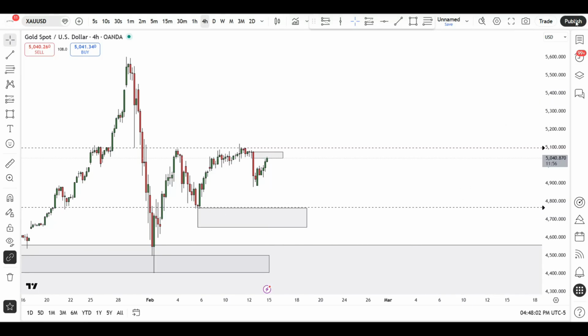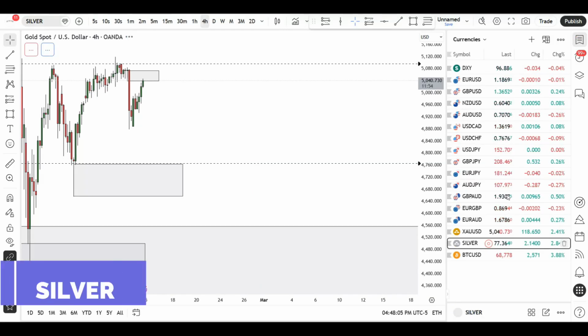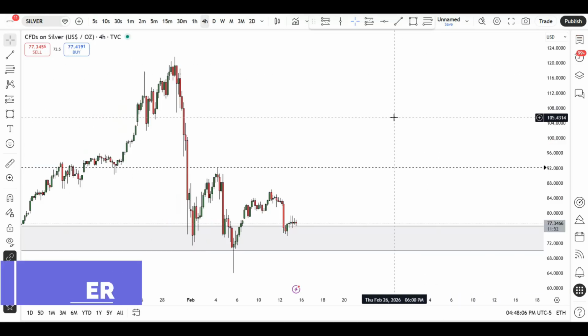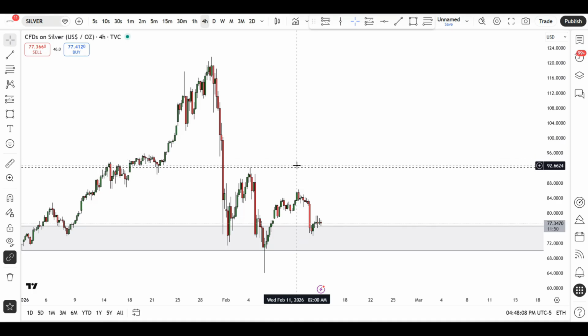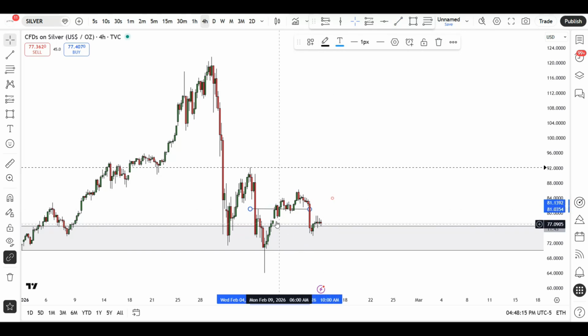Now, that's it. Next up is going to be silver. Silver, unlike gold, did not really give us that bullish move. You can see that last week I was keeping an eye on this particular level. I wanted to see the markets take off this level. Markets took it off this week. So in my own opinion, that is a nice move showing that the bulls are in these markets.